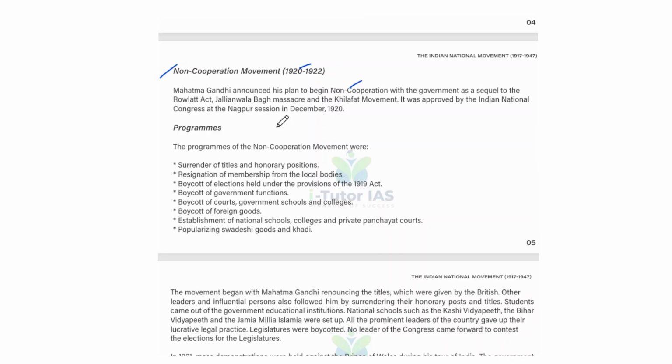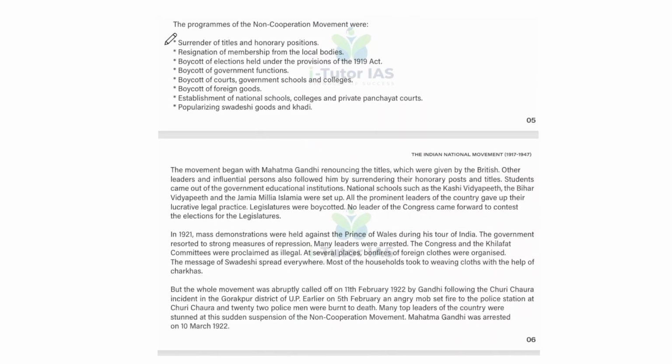The programs of the non-cooperation movement were surrender of titles and honorary positions, resignation of membership from local bodies, boycott of elections held under the provisions of the 1919 Act, boycott of government functions, boycott of courts, government schools and colleges, boycott of foreign goods, establishment of national schools, colleges and private panchayat courts, and popularizing Swadeshi goods and khadi.